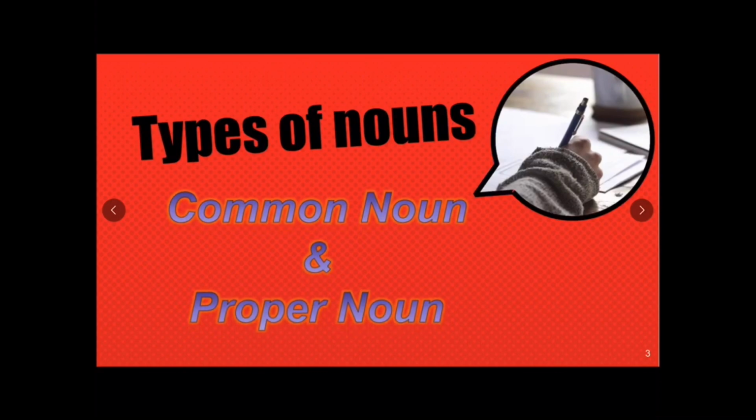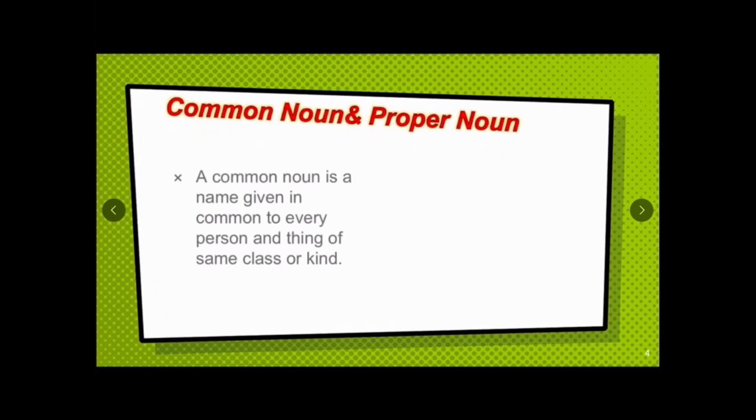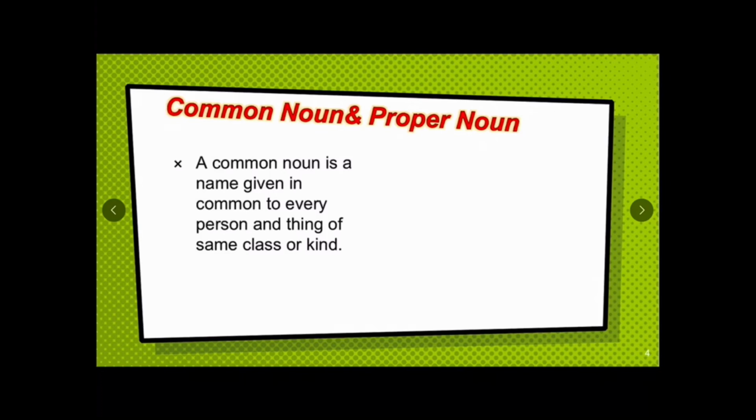First, common noun and proper noun. Let us see what a common noun and a proper noun are. A common noun is a name given in common to every person and thing of the same class or kind. For example, boy, city, king. So boy means any boy, city means any city.